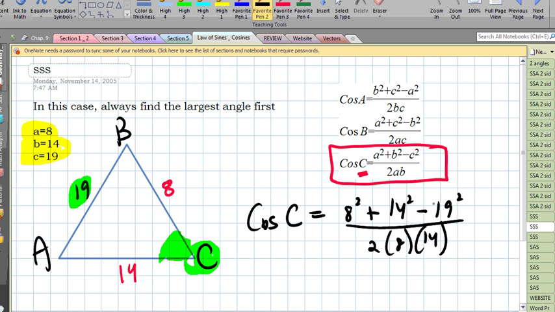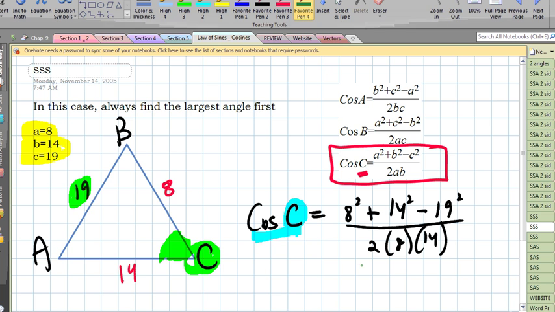And now I got to use my calculator. And just remember, at the very end with the calculator, you got to use cosine inverse. Now don't do that in the beginning, do it at the end. So I'm going to take 8 squared plus 14 squared minus 19 squared, and then I divide it by 2, I divide it by 8, and divide it by 14.